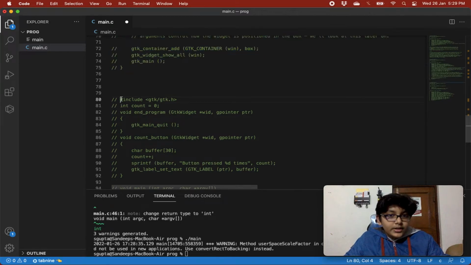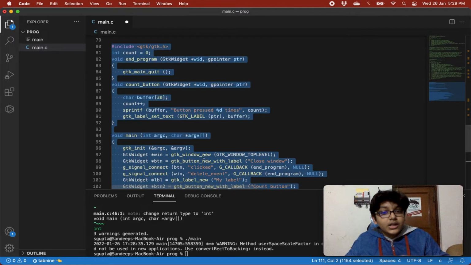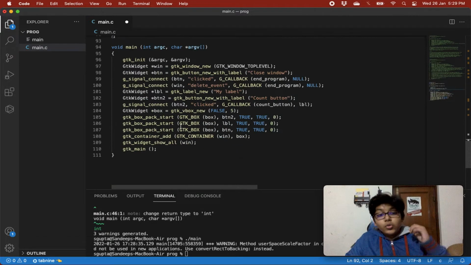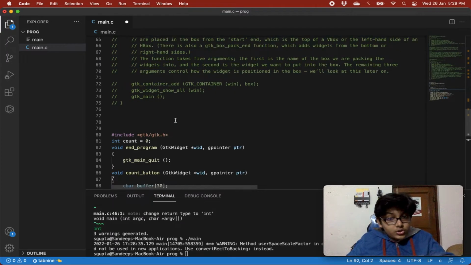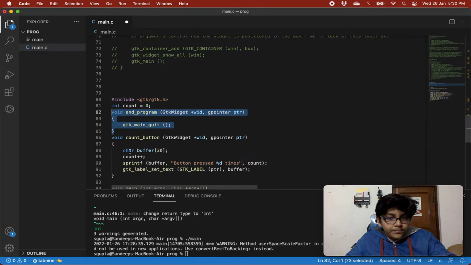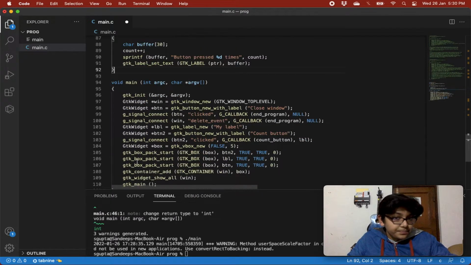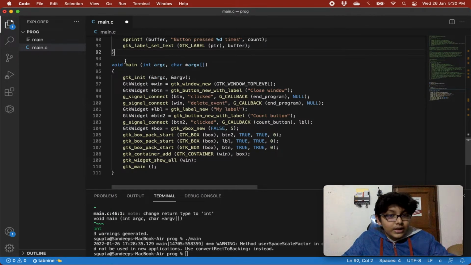Now we have another example, but with not one, not two, but three widgets. So now we are creating a count variable. Its value is 0. We have our end program method, and our count variable is global, and this end program method is the same. Then we have a count button method that we'll come to afterwards. Right now let's look at the main method.